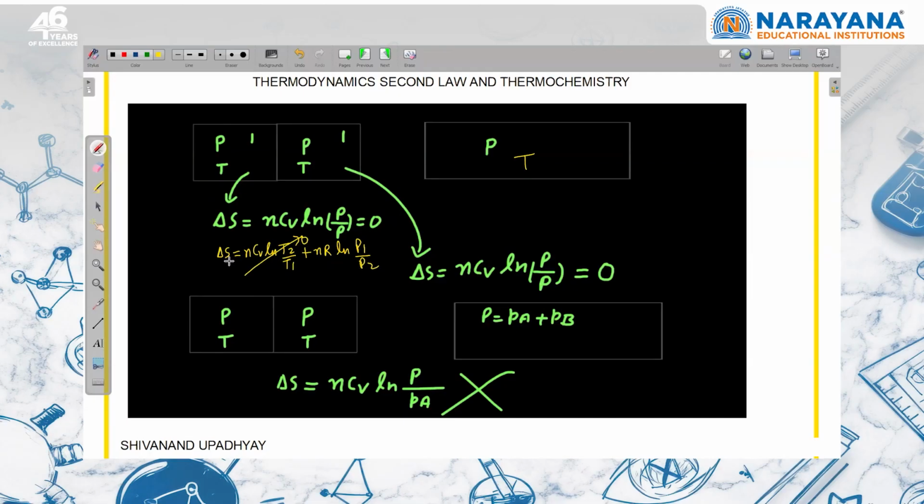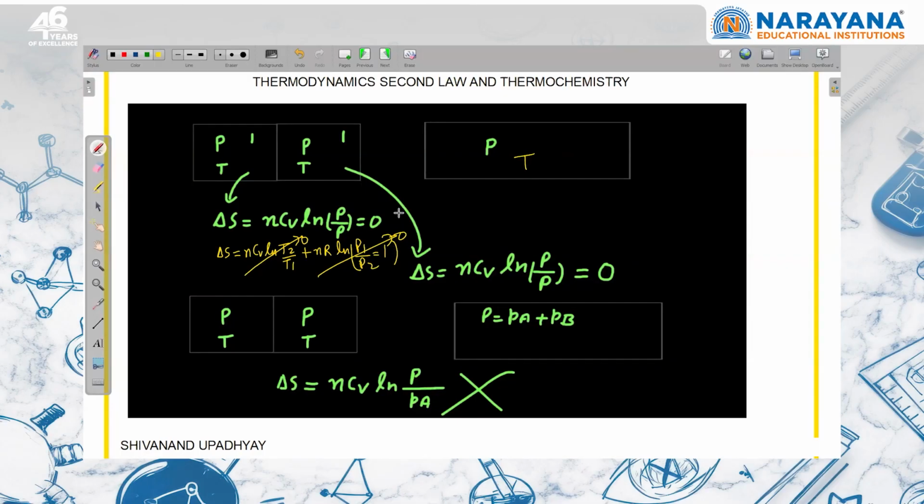If I am writing that, what is the entropy change for the gas present in this part? Initial pressure of this is P, and this is also P. Gas is same, so pressure is not changing here. So P1 and P2 is same, this value will be 1, so this is also equal to 0. If the gases are different, then the pressure will change. If the same gas is there at the same pressure, on removing this, pressure of the gas is not going to change. So P1 and P2 for the gas will remain same.